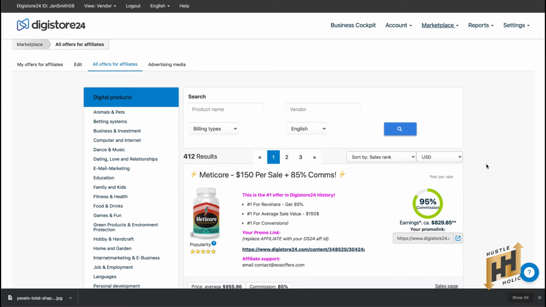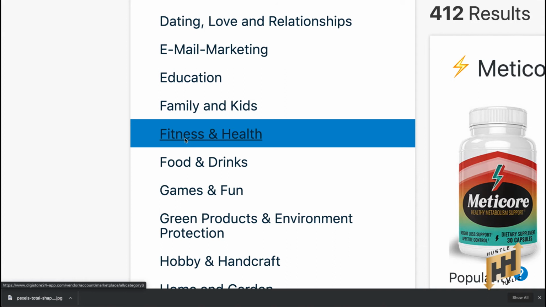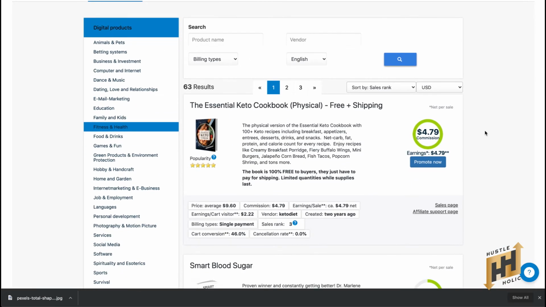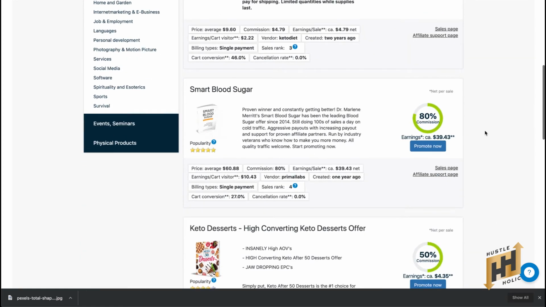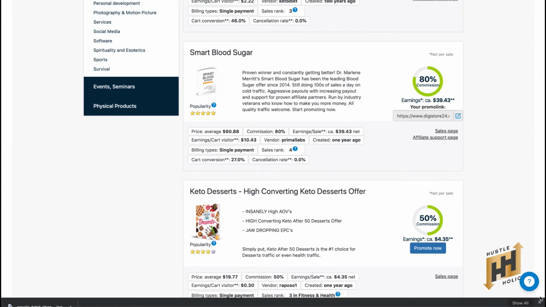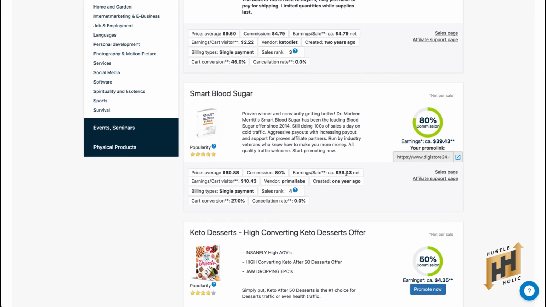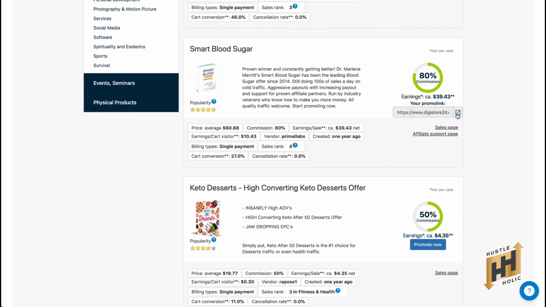On the left-hand side, you can see fitness and health. Click on that. Since your website will be all about those keywords, you can go around and find some nice paying products. So let me select this one. This one is going to pay me this amount for every sale that I make. So it's not going to be really hard to sell because it is cheap. Now, all I need to do is click on Promote Now, and it will give us its affiliate link. Click and copy the link.